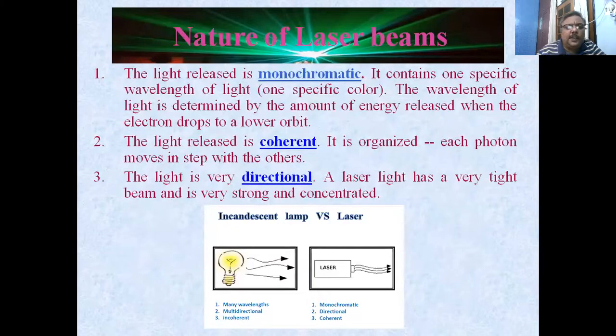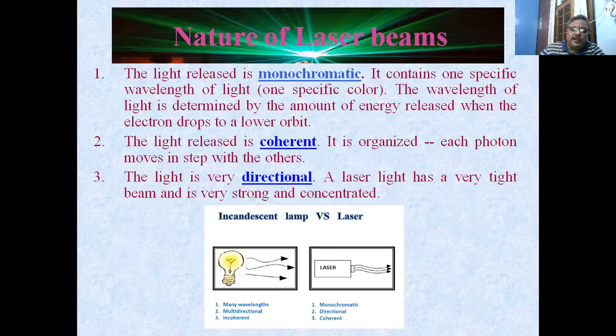Now, what are the properties of the laser beam? Why is this laser important? Firstly, the laser beam is monochromatic. What we mean by monochromatic is that it consists of a single wavelength, and a single wavelength implies that it will have only one color. So it's perfectly monochromatic light. And secondly, it's coherent. Coherent means that the optical properties of wavelength, phase and frequency are maintained up to large distances.